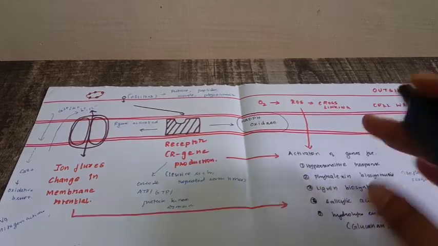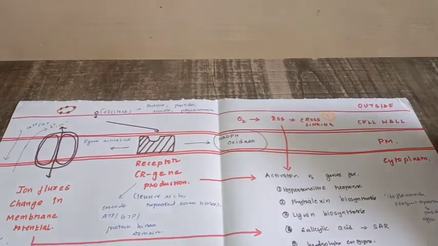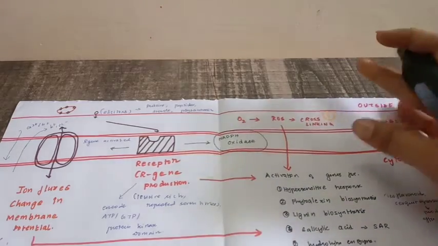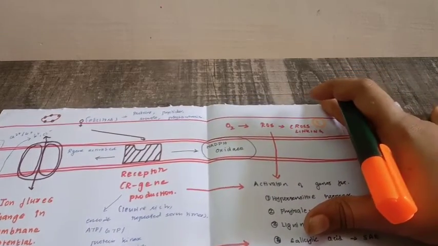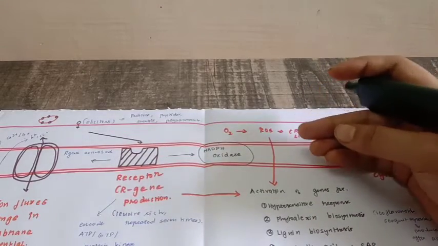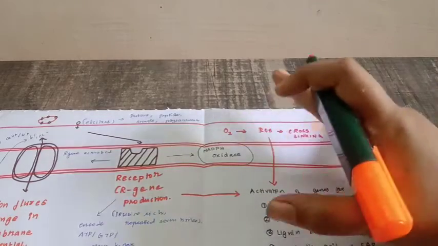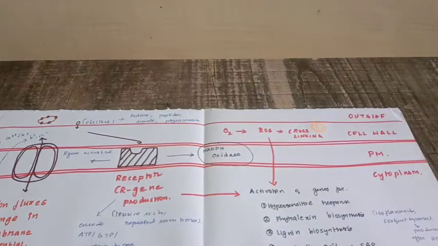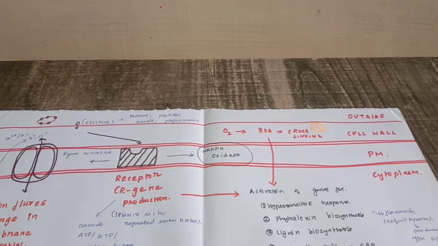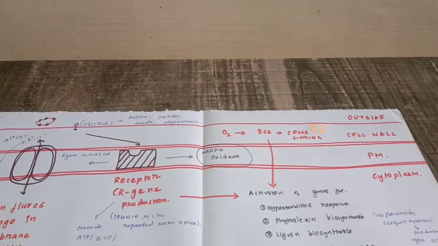First thing is cross-linking. First we'll study enzyme cross-linking. After the pathogen attack, certain proteins on the cell wall, like proline rich proteins, will be cross-linked. Cross-linking means they will form a mesh-like network. This will strengthen the cell wall and increase the resistance against digestion by microorganisms. So this is one particular group.